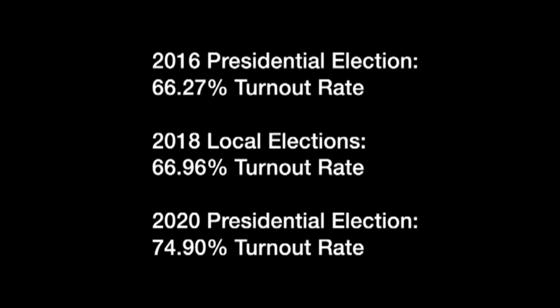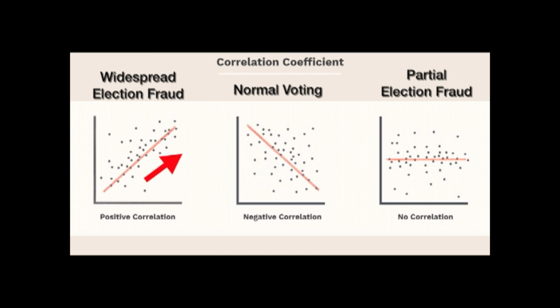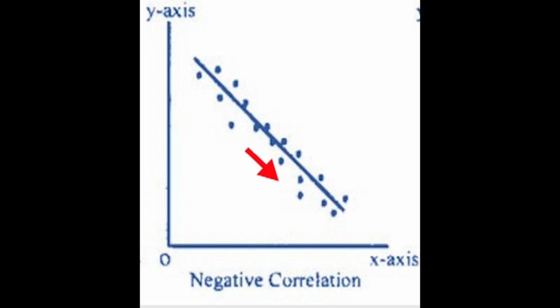Another important point to make about the correlation graphs for these cities is that the turnout rate has no real impact on the correlation, whether it's positive, negative, or no correlation. An increase in voting rate or turnout rate will not change what should be a negative correlation into a positive correlation. It has nothing to do with the turnout rate. When two candidates are competing for ballots from the same group of people, it should be when one side gets more, the other side gets less, and when one side gets less, the other side gets more.